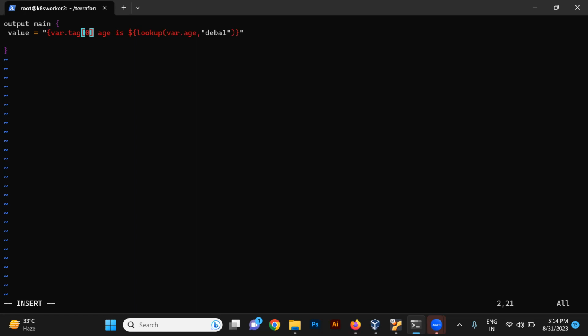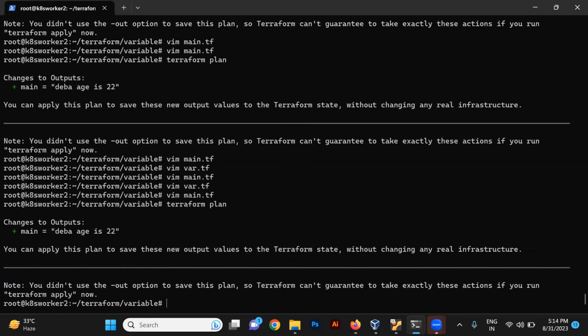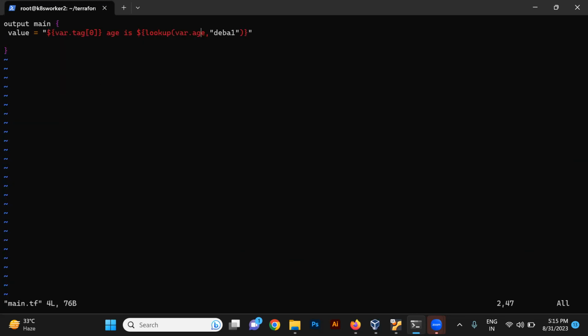Right. Suppose this time let's take the value 0. And let's close this. And we will be providing this way here, 0. And let's try to run this. See, device age is 22 because we have defined 0 here. But I think this is not the right way to do this.